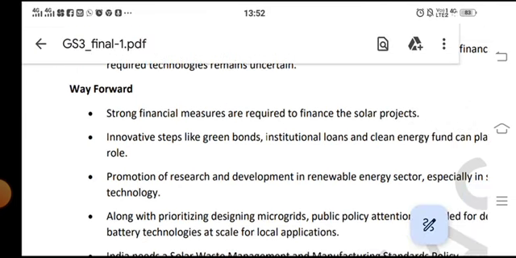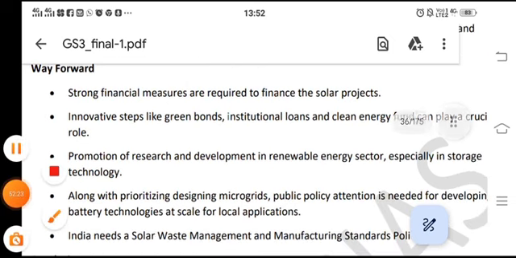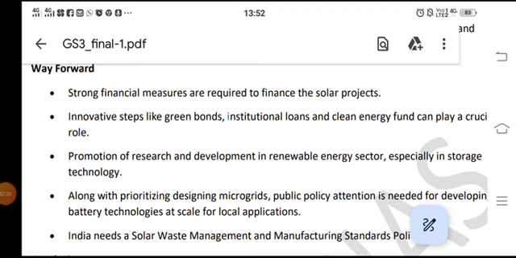Strong financial measures are required to finance solar projects, and innovative instruments like green bonds, institutional loans and a clean energy fund can play a crucial role.